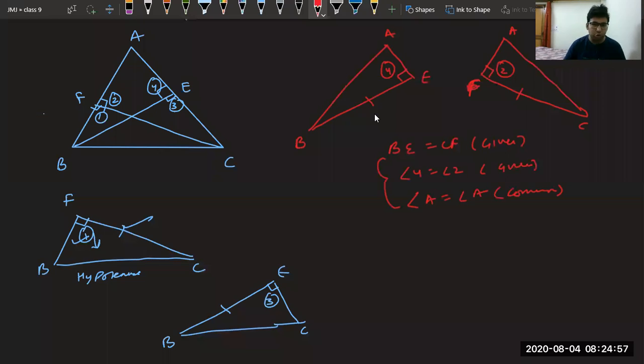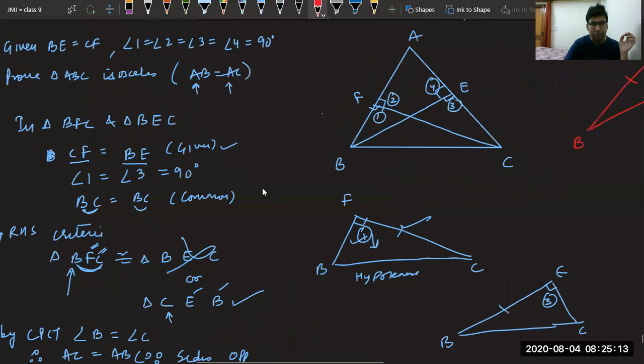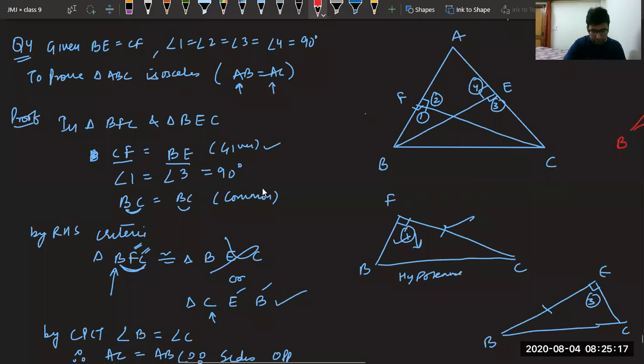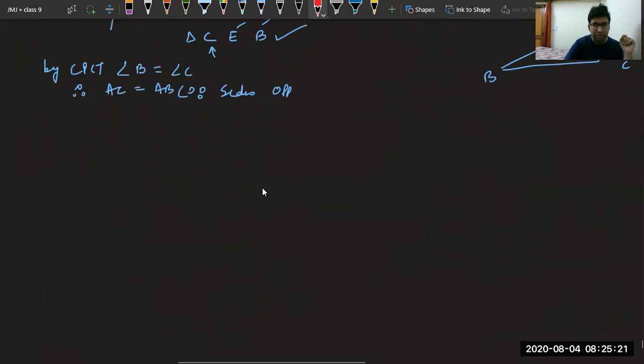Piyush, Ayush, you can see now the criteria coming is angle side, because angle is coming, side is coming. Triangles are congruent, AB equal to AC by CPCT, but the condition was to prove using RHS, which was only possible if you had taken the lower triangles. I hope it is clear now why we have not taken the upper triangles.